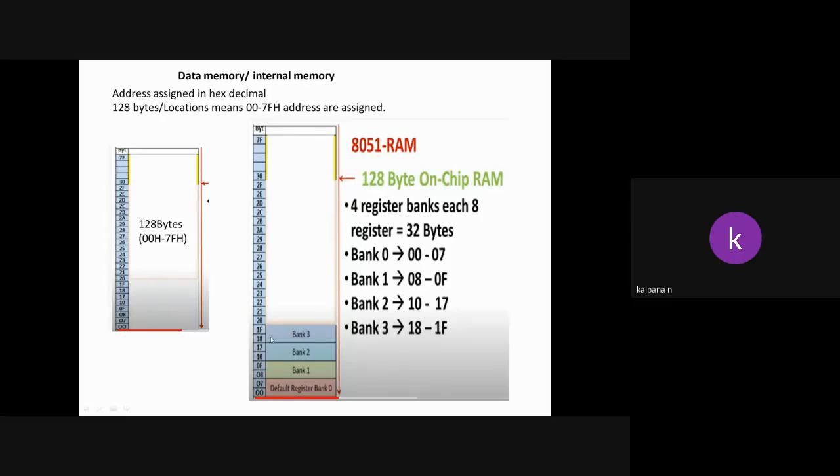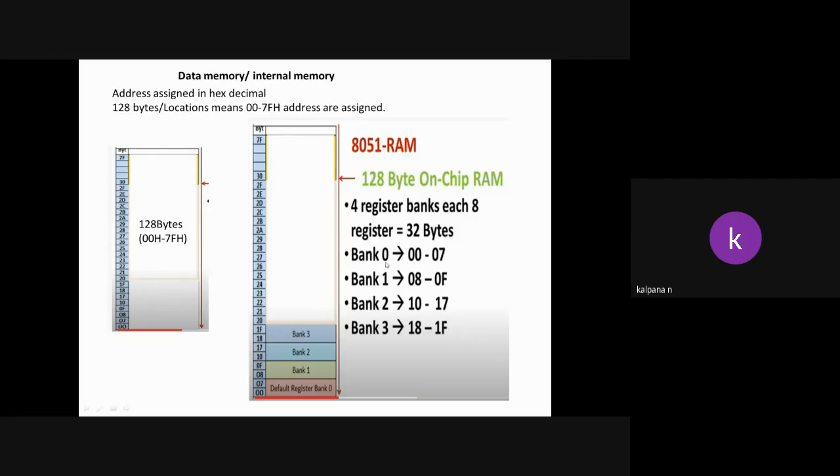The first part, the first 32 bytes, is allocated for 4 register banks. These register banks are used for temporary storage of data. How many banks do we have? 4 banks: bank 0, bank 1, bank 2, bank 3. All these banks individually consist of 8 bytes.